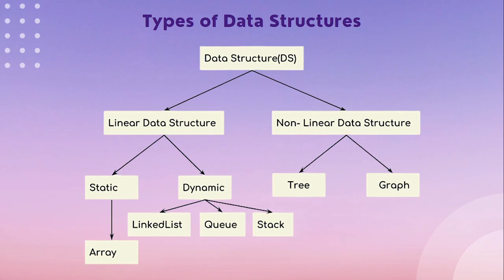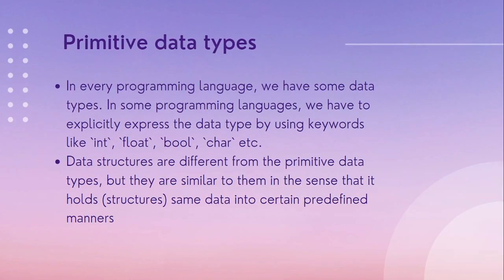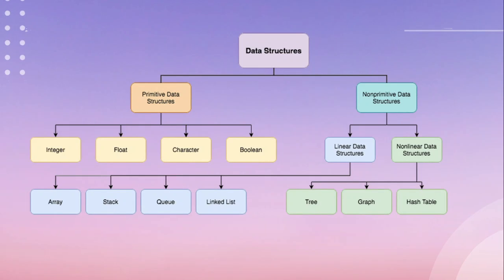Same for stack, we can implement stack using arrays and stack using linked list. And in all of these data structures we have different types of operations on them. There are again subtypes in these data structures, which are circular linked list, doubly linked list. In queue also we have circular queue. So in this way there are many subtypes of these data structures. Now coming to the primitive data types. So primitive data types, as we see in this previous slide, there are four main types: integer, float, character and boolean. So we will discuss about it.